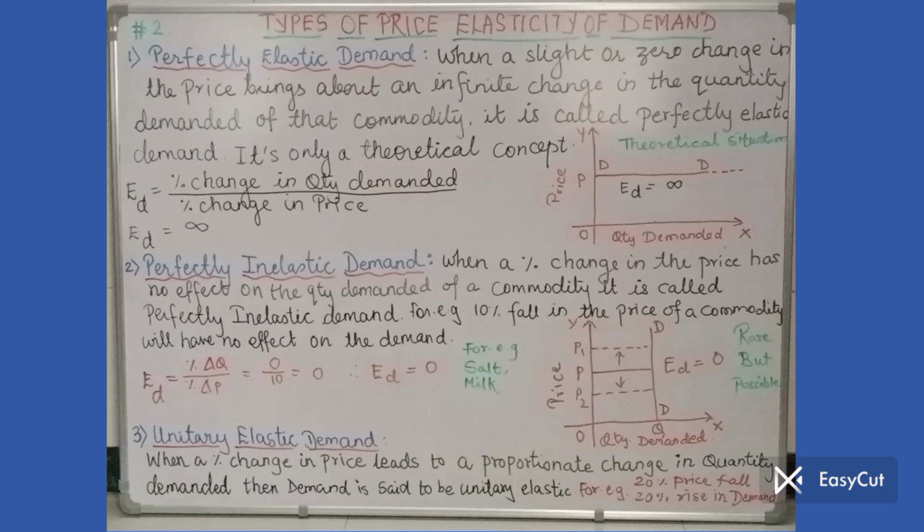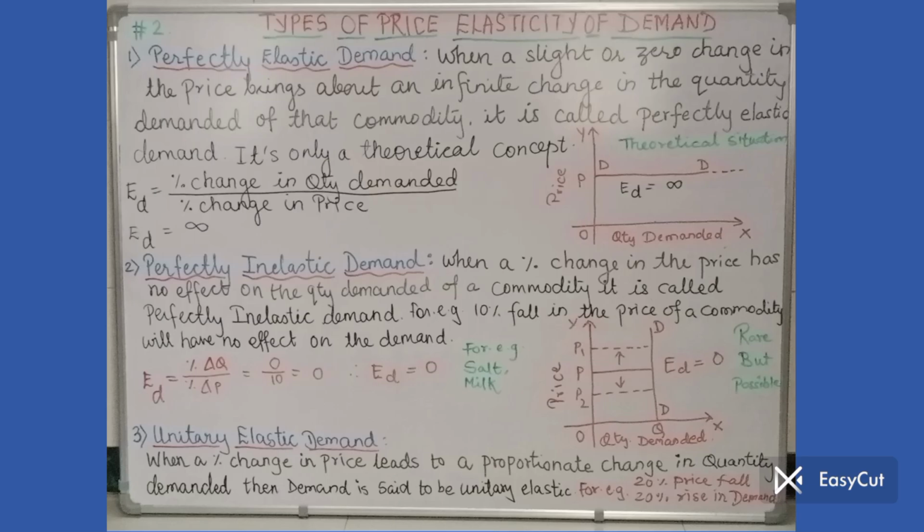The third type is unitary elastic demand. Now you must be knowing unit means one. The word unit indicates number one. Unitary elastic demand means equal demand. That means whenever we divide the percentage change in quantity demanded by the percentage change in price, the answer will come 1. So when there is equal change, say the percentage change in price is 10%, the change in quantity demanded is 10%. If price changes 20%, demand changes 20%. So that is called unitary elastic demand. That means both the variables change in the same proportion.